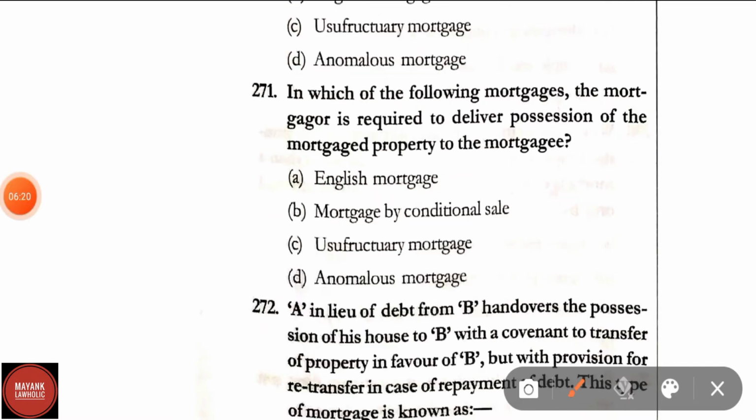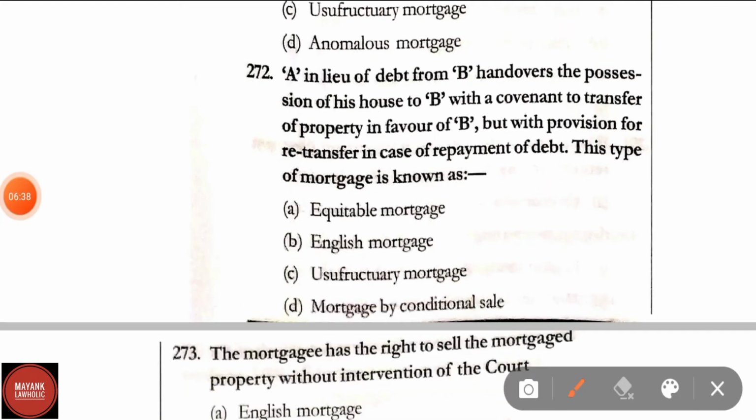Question number 271. In which of the following mortgages the mortgagor is required to deliver the possession of the mortgage property to the mortgagee? Options are English mortgage, mortgage by conditional sales, usufructuary mortgage, anomalous mortgage. Correct answer is option C, that is usufructuary mortgage.